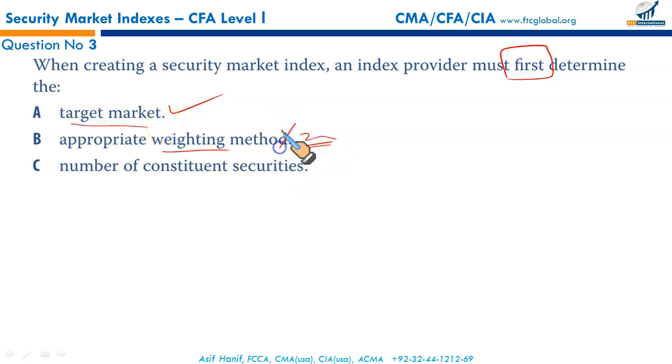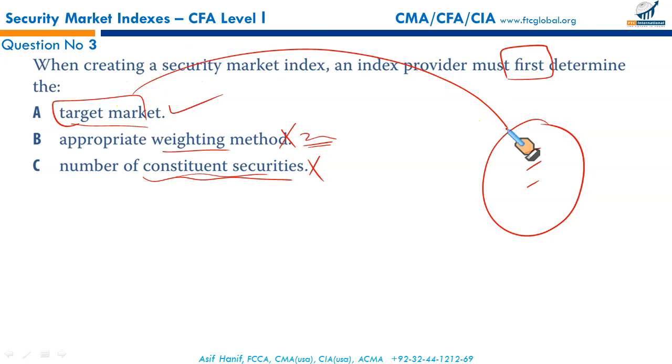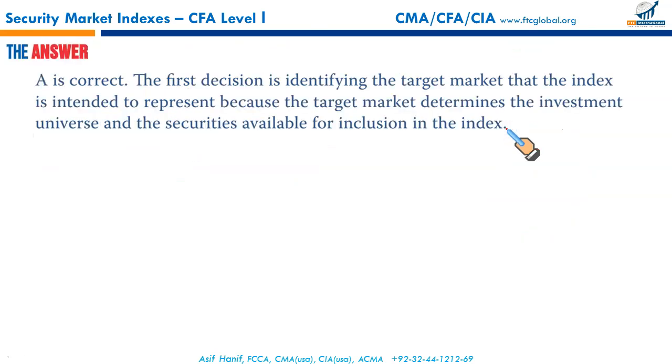So this is incorrect. The number of constituent securities will again come later. First you select the target market, and from it you will select certain constituent securities and assign weights. But the first step is to select the target market. So A is the correct option without doubt.